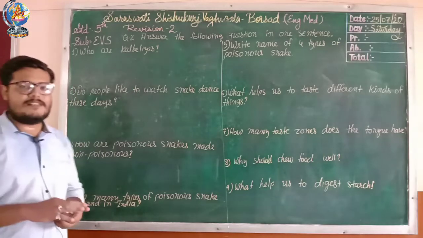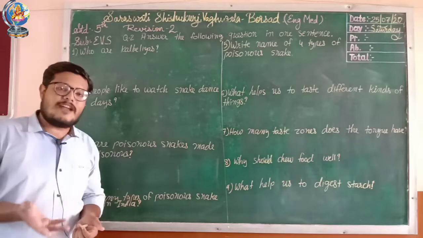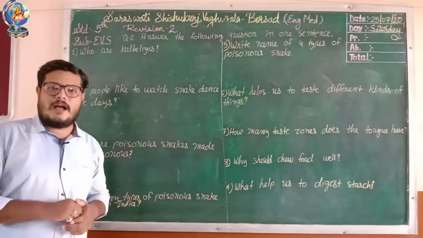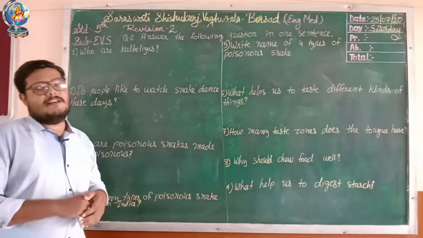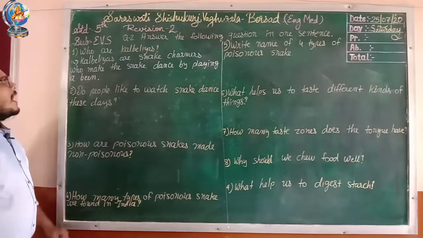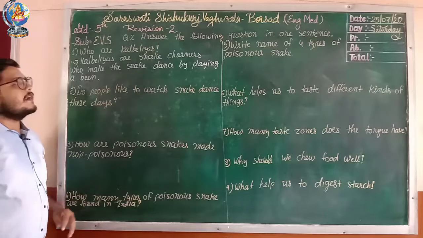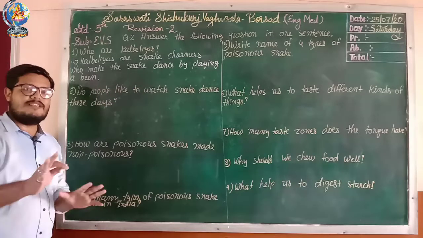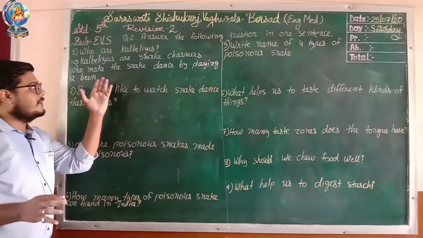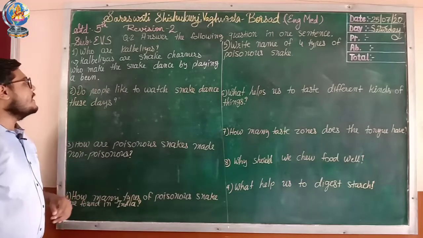So as we all know, in first chapter we learned Kalbelias are snake charmers who can make snake dance by playing a bean, right? That is their tradition. Now let's see answer here. So answer is Kalbelias are snake charmers who can make the snake dance by playing a bean, right? So these are Kalbelias. This is their tradition. Okay, now let's see second number.